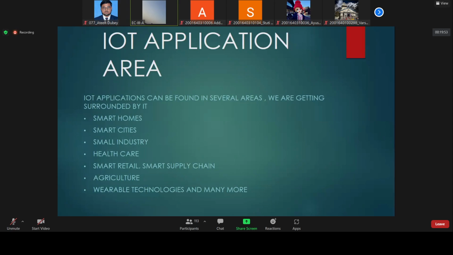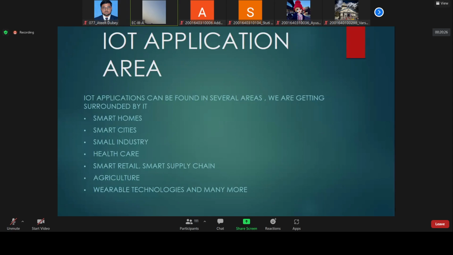Similarly, in agriculture, we can have sensors like a humidity sensor, which can sense the humidity of the soil, and according to that output, we can make a decision whether water is required or not. So like this, in agriculture systems as well, we can use various IoT. It is basically an application of IoT.